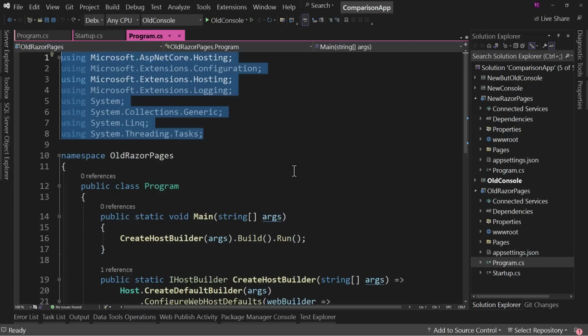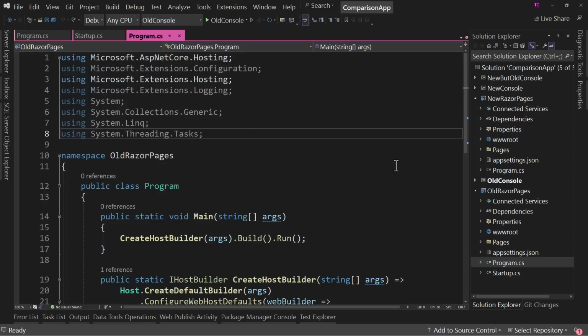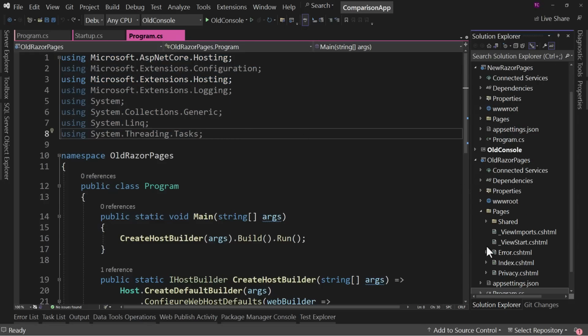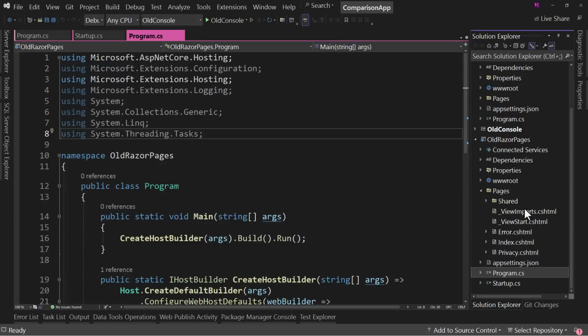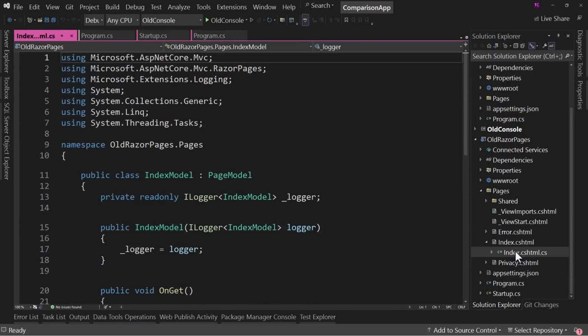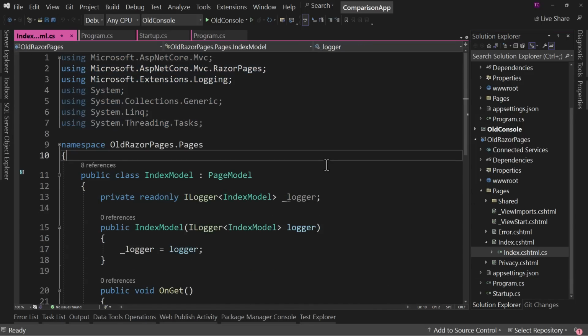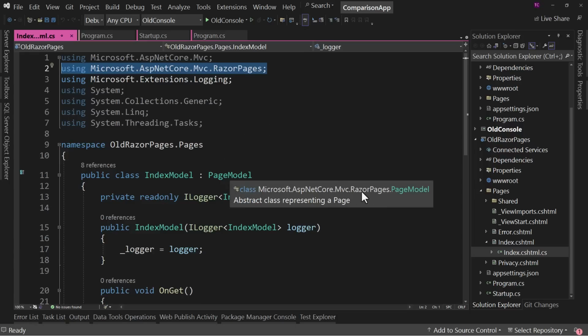Remember I said that Microsoft forgot about DRY for years? I didn't mean everywhere. I meant in one specific area, using directives. In our using directives, if we create a new page here, so we have our old Razor page, go to index, we get index.cshtml.cs, we have 7 using statements, and 2 of them are used all the time. For example, this one right here, used all the time for any Razor page. Why? Because it's necessary to have things like the page model.